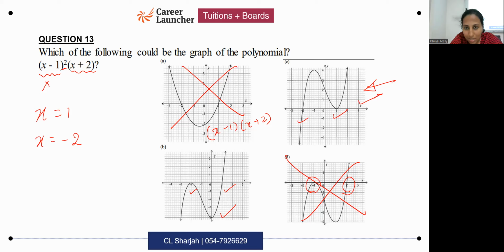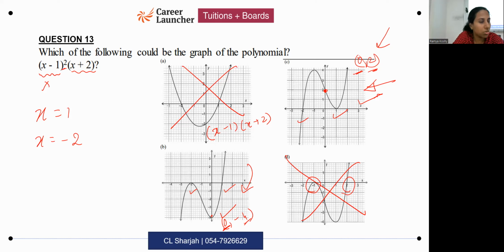So when I checked this, I saw that the value is (0, 2). When I check this, I'm getting the value (0, -4). So what this graph is telling is when x is 0, value of polynomial is -4. What this graph is telling is when x is 0, value of polynomial is 2. So I need to verify now what is the correct thing. When x is 0, actually what is the value of the polynomial?